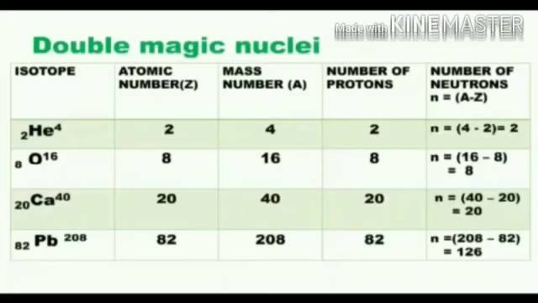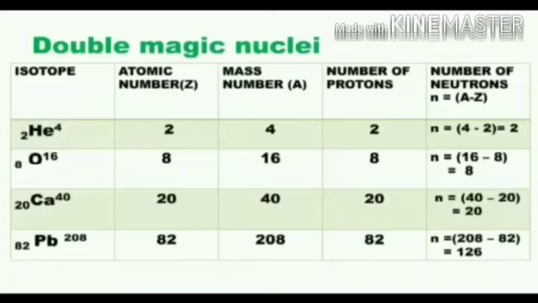Oxygen-16. Atomic number 8, mass number 16. The number of protons present in the oxygen-16 nucleus is 8. The number of neutrons found in the nucleus is also 8. 8 is one of the magic numbers. So, oxygen-16 is a stable one.